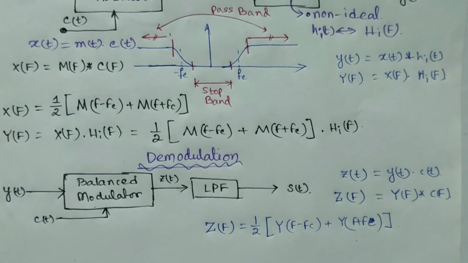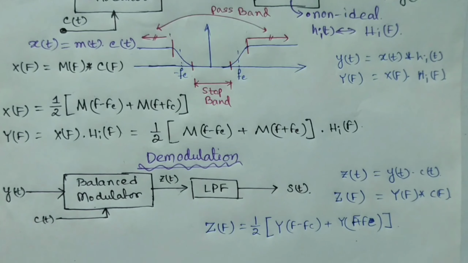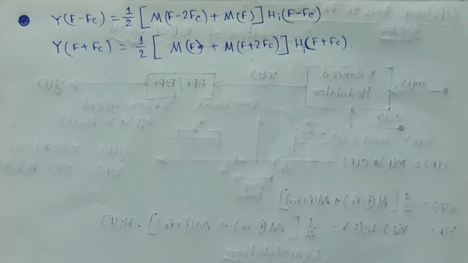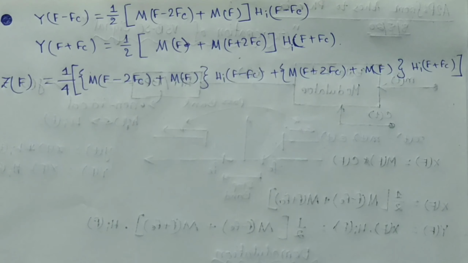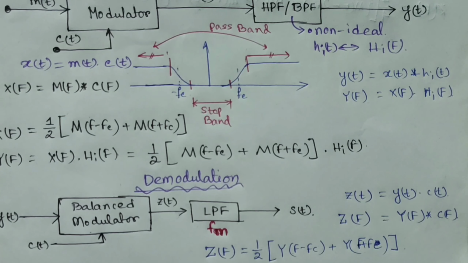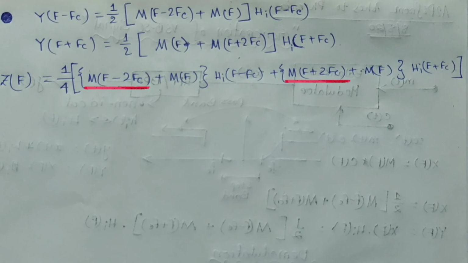Now how to get Y(f minus fc) and Y(f plus fc)? We just have to shift this signal by fc on the positive and negative side, and we will get Y(f minus fc) and Y(f plus fc). So Y(f minus fc) is this, and Y(f plus fc) is this, and from this we will get Z(f) as this. Now this Z(f) or z(t) is passed through a low pass filter with cutoff frequency of fm, that is, signals with higher frequencies will get suppressed. So these frequencies will be rejected by the low pass filter, and S(f) will be this.